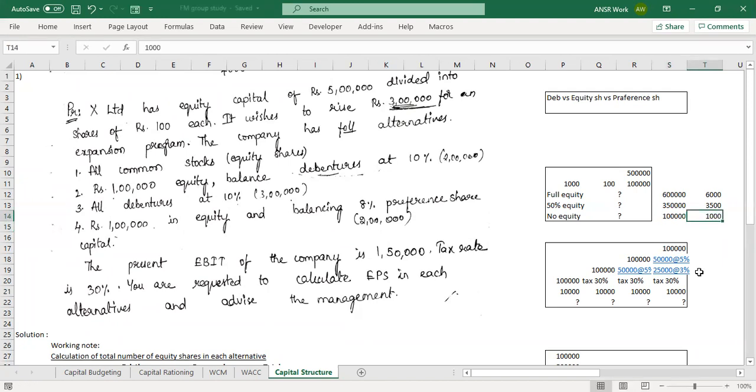Now, this analysis will help us a little later when we move to the question. Just be familiar with this. Is anyone having any doubts in this calculation? The last one, the no equity part. When he says no equity, then obviously he's taking debt, as I said. That means whatever your existing equity was, which was 1 lakh, right? We have already invested that. So that is the revised equity also, because he is investing nothing in equity. Makes sense, right? So that's why 1 lakh. Anybody else?